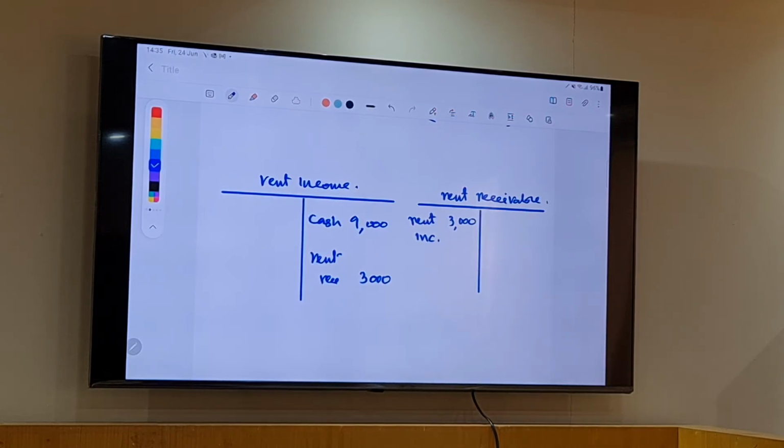Now can we balance this now? Now what is the narration I should write here? I should write profit and loss. And then how to balance this?